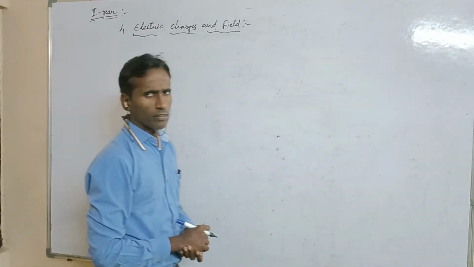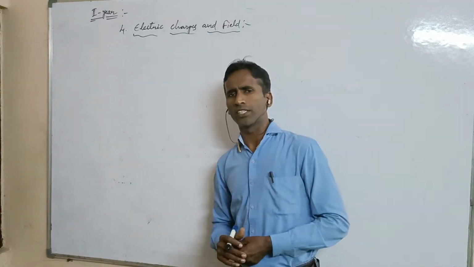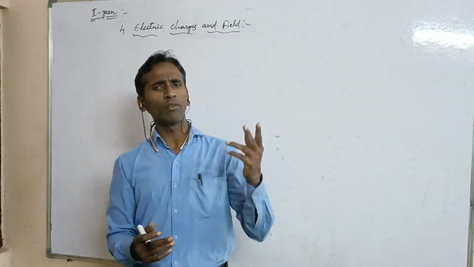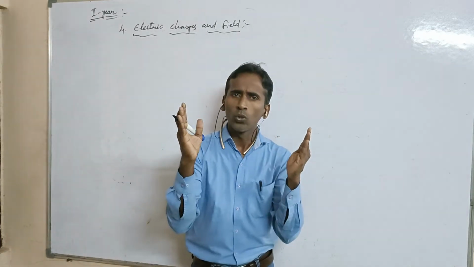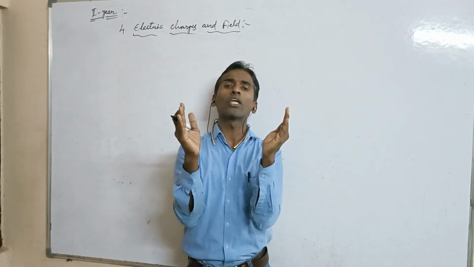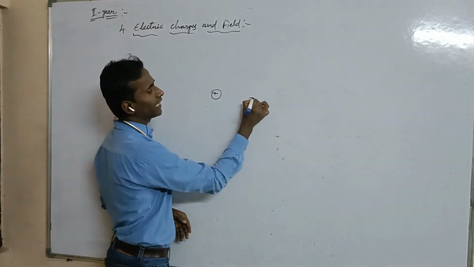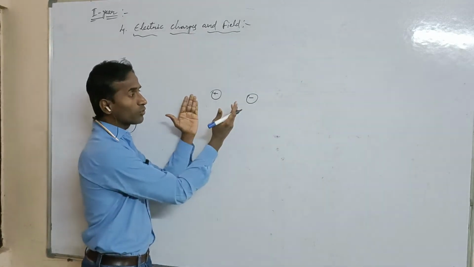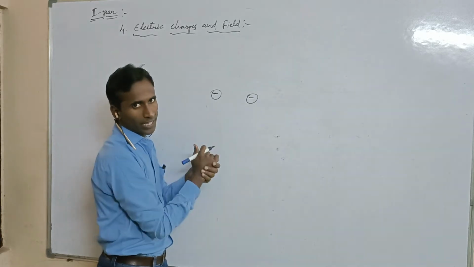Everyone see here, we can consider two types of charges. One is a positive charge, another one is a negative charge. When the positive charge is brought close to the negative charge, then automatically both will attract each other.